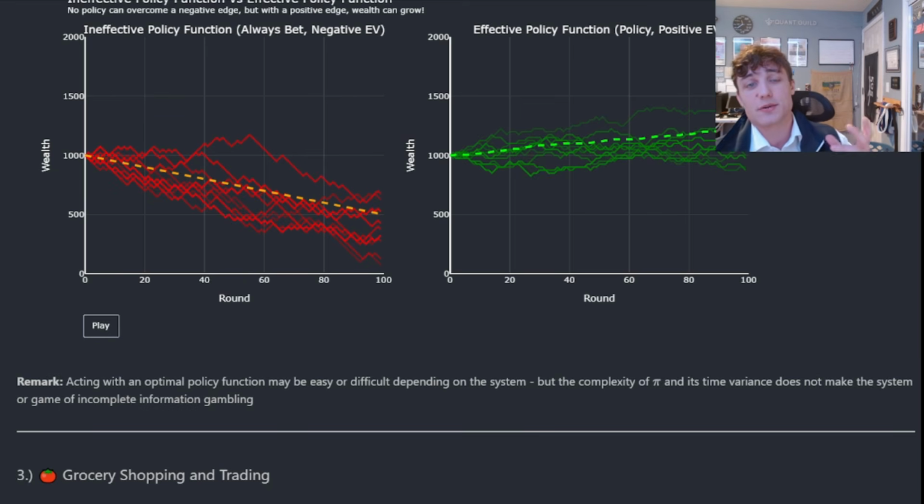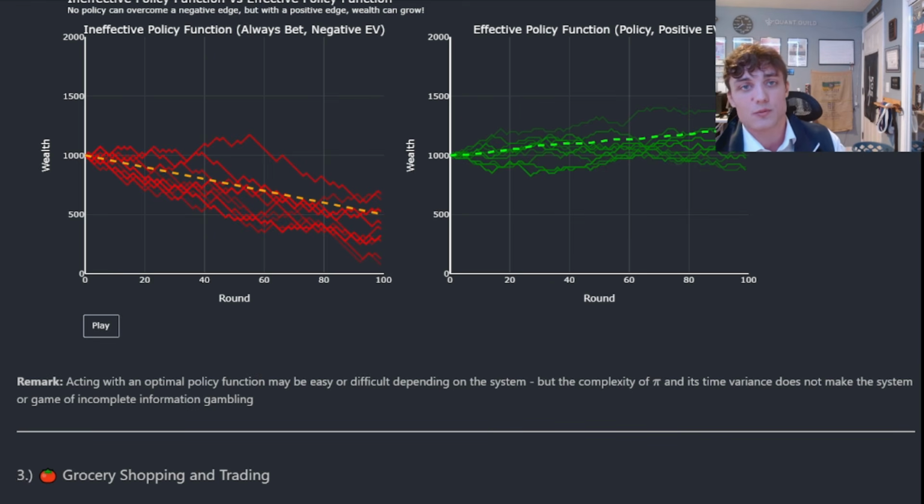Some crucial considerations for you here. Acting with an optimal policy function or even an effective policy function may be easy or difficult depending on the system that you are engaging with. But the complexity of your policy function outright and its time variance does not make the system, or the game of incomplete information, gambling outright. There is no fixed negative edge against you. Your decisions, optimal or suboptimal, directly influence your wealth path.